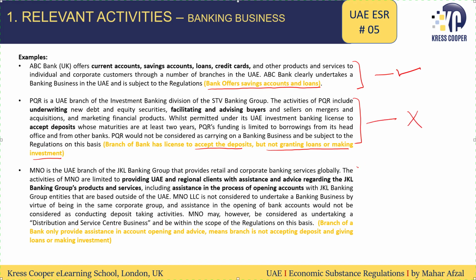In the third example, this is a branch. This branch is assisting in the account opening, meaning the branch is not accepting deposits, not giving any loan or making any investment, so it will not be subject to economic substance regulations.